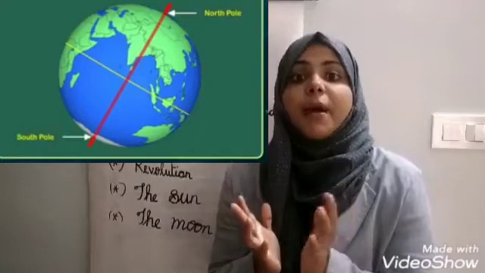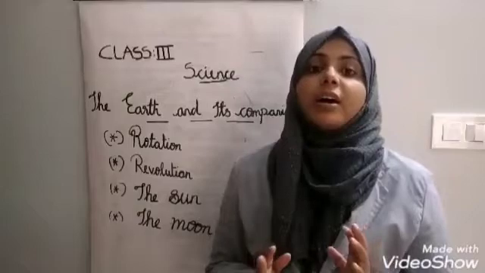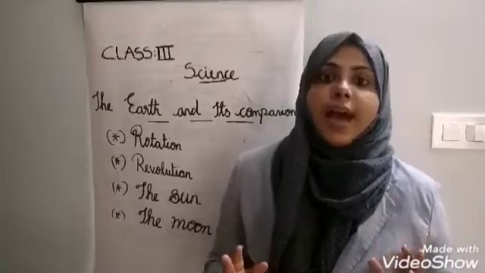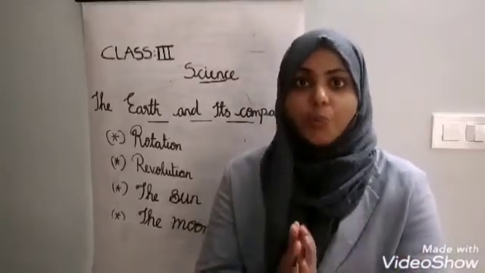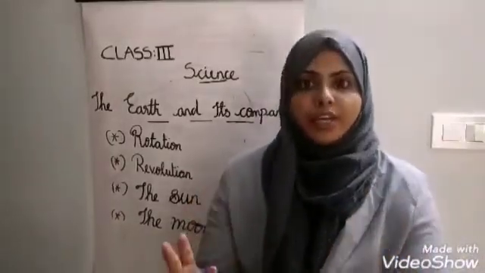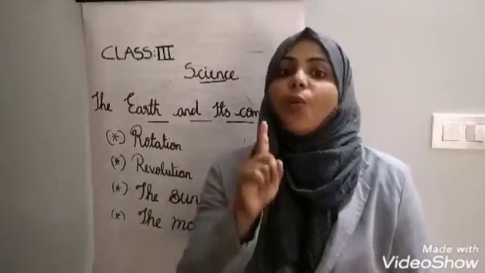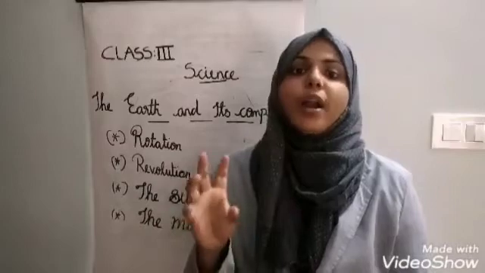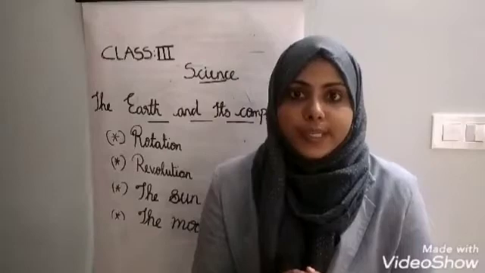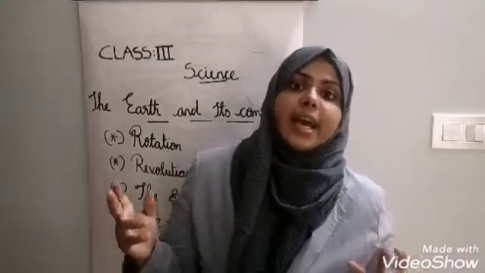Axis is an imaginary line that passes through the center of the earth. The spinning movement of the earth on its own axis is called rotation. To complete one rotation, the earth takes 24 hours. The rotation causes day and night.